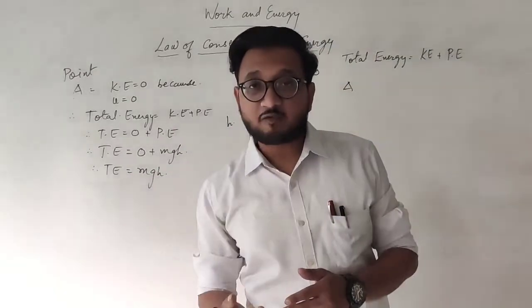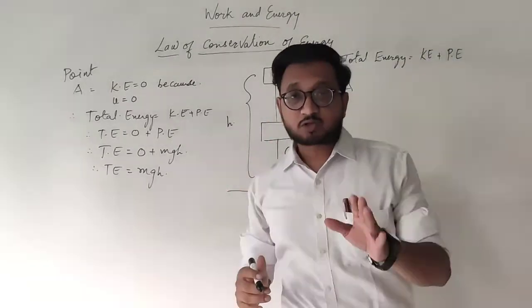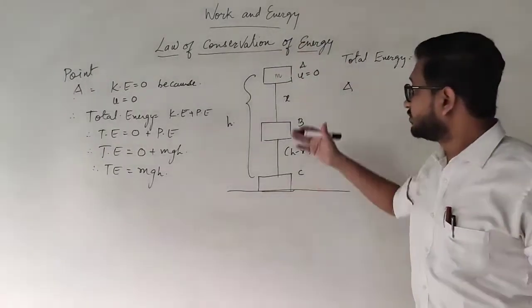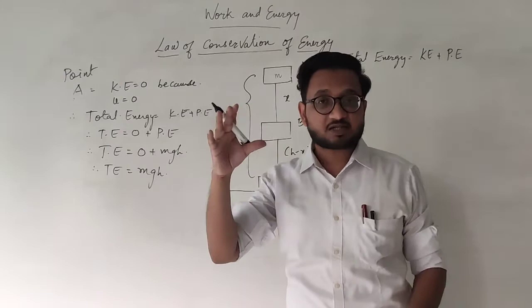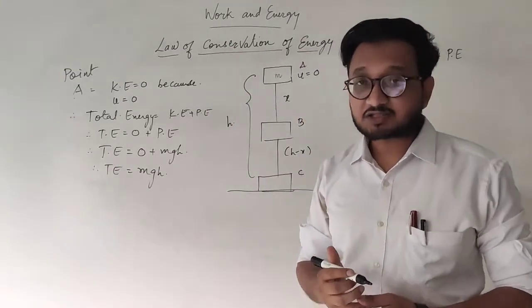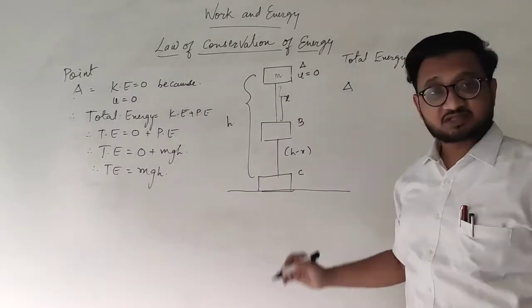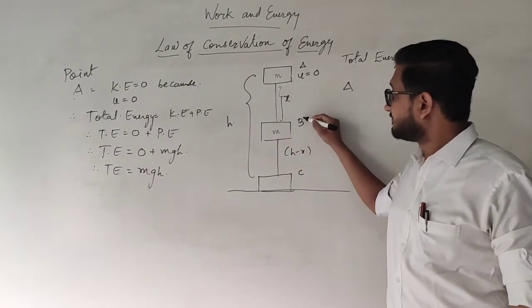Now, according to the law of conservation of energy, at whatever point we choose, the total energy of the system should remain the same. That is, if we move to point B, the object is now moving, we have released the object from its point. So it starts moving and it has a certain velocity. Let's say that it travels x distance, and now it has a certain velocity v.